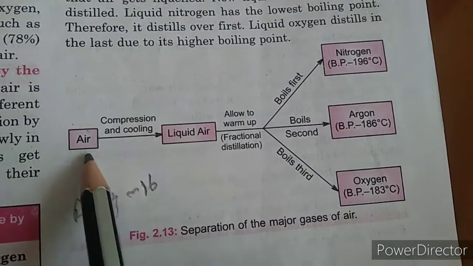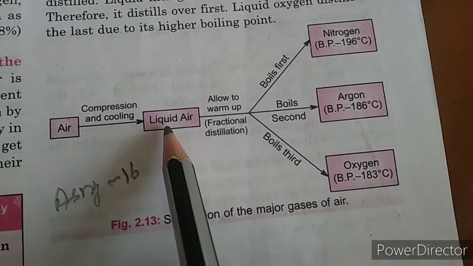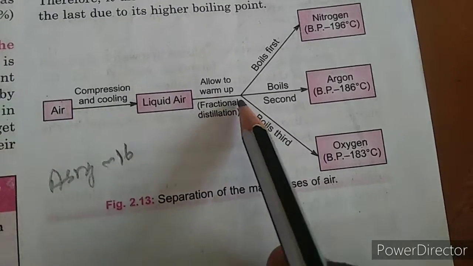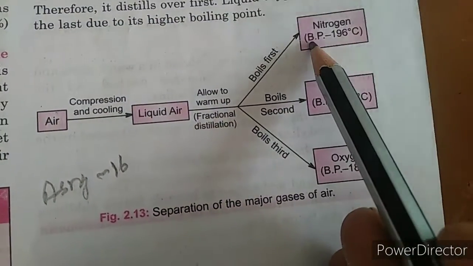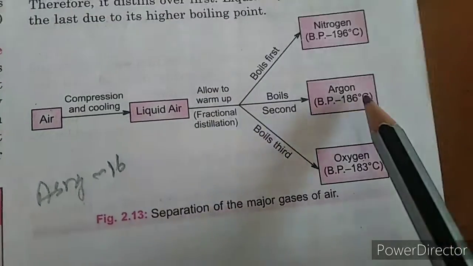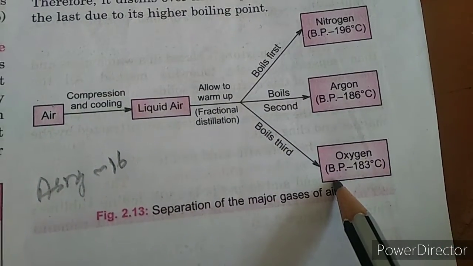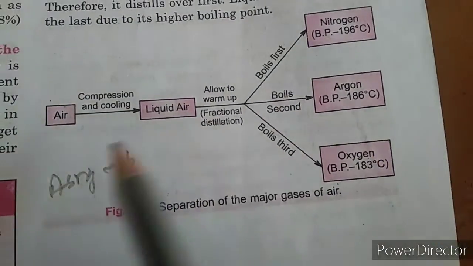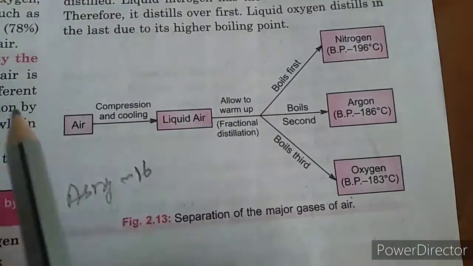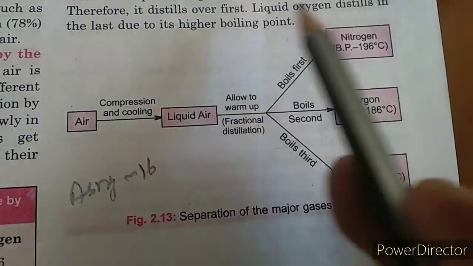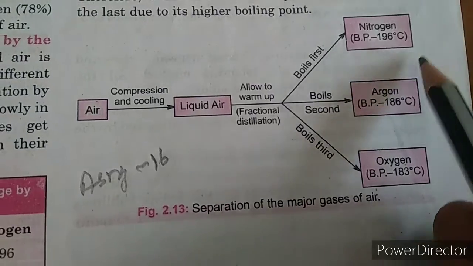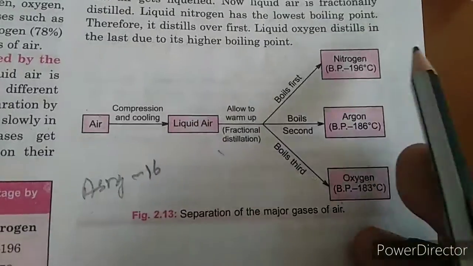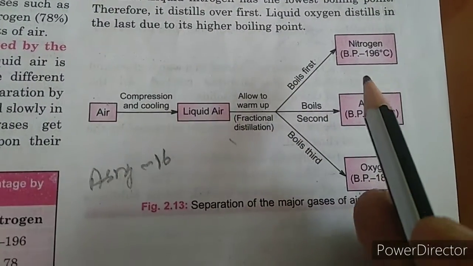Air is compressed, compression and cooling is done, liquid air is obtained, allowed to warm up, it means fractional distillation of this is done, and then nitrogen boils first, then the second, then the third, right? And this is how all the major components of the gases are obtained, right? Draw this flow chart.